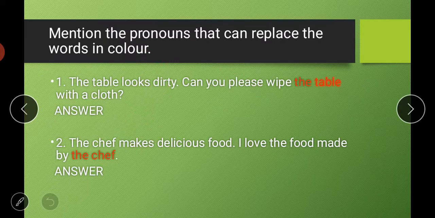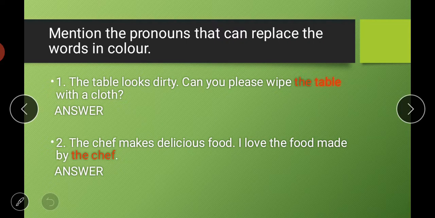Next is the last exercise. What we have to do in this exercise: mention the pronouns that can replace the words in color. Some words are given in red color here, so we have to replace those words with pronouns. The first sentence is, the table looks dirty, can you please wipe the table with the cloth?